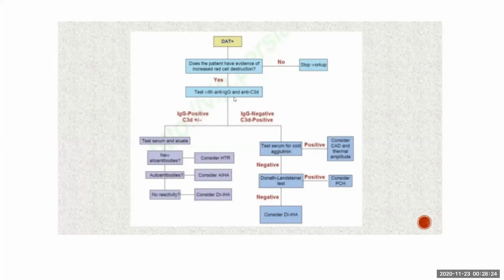We should actually test for both the IgG as well as the complement. If the IgG is positive and the complement is negative, it goes in favor of warm hemolytic anemia. And if the IgG is negative and complement direct Coombs test is positive, it goes in favor of cold hemolytic anemia.